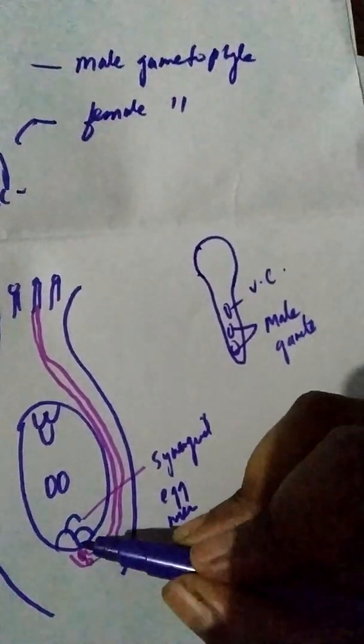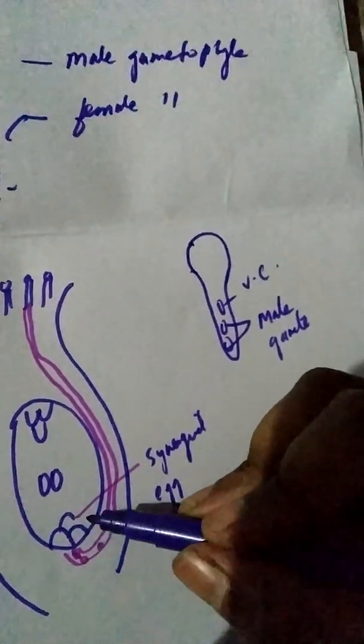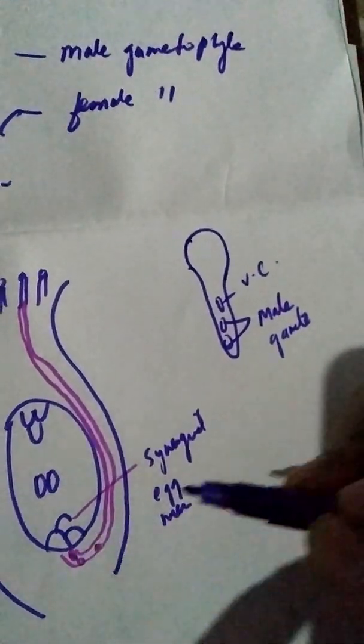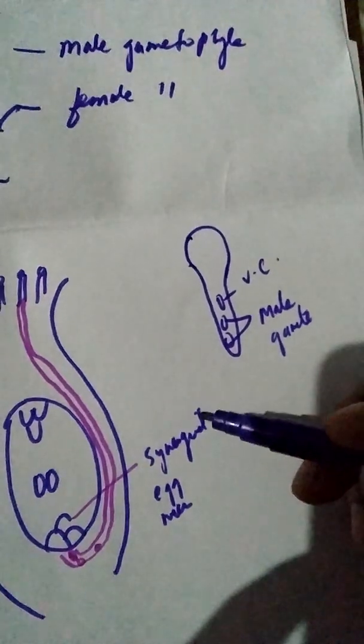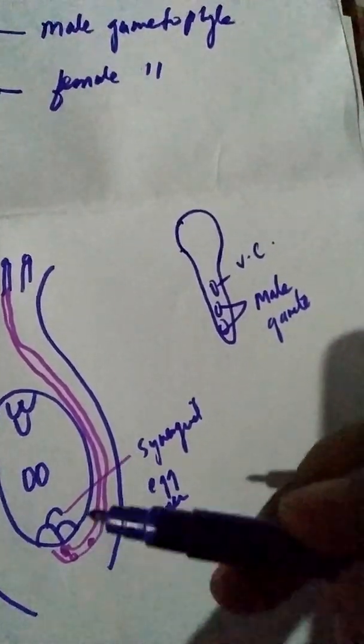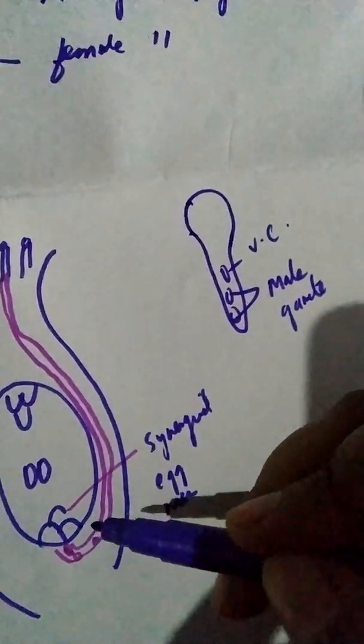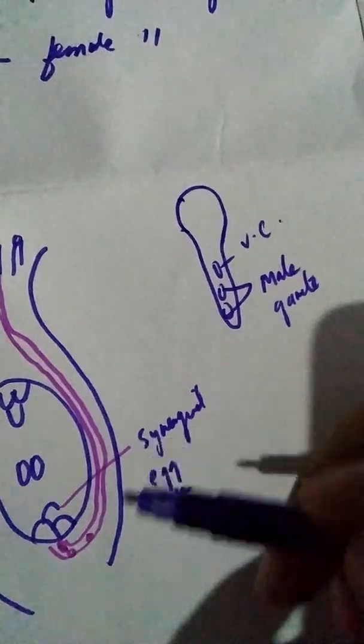One of the male gametes will move towards the egg cell, which is the female gamete, and it will fuse with the egg nucleus.